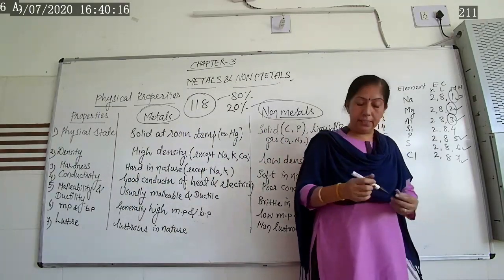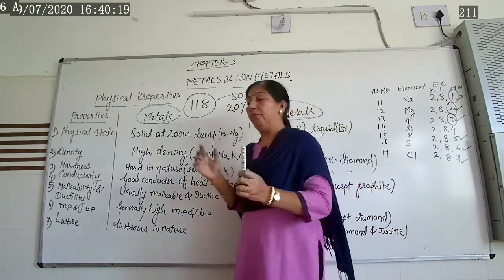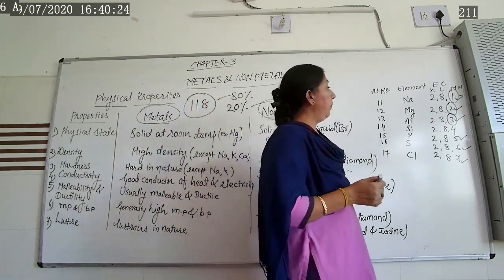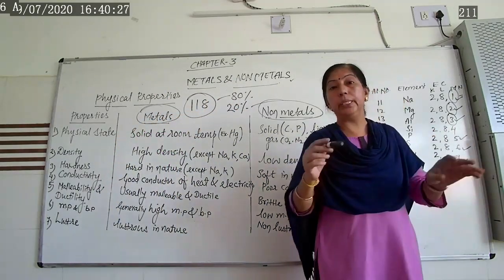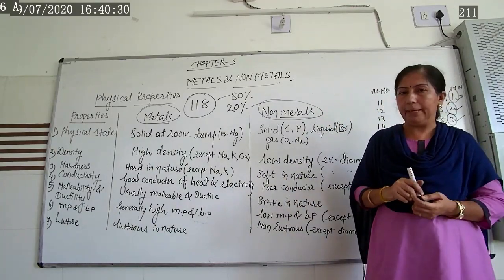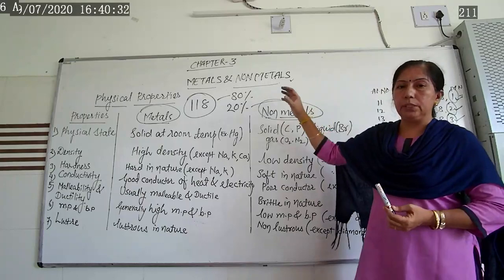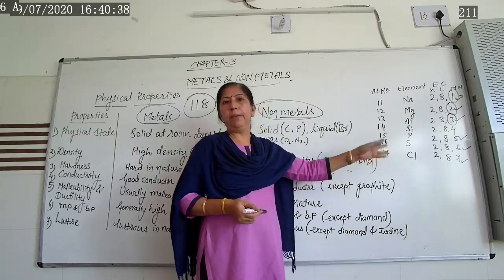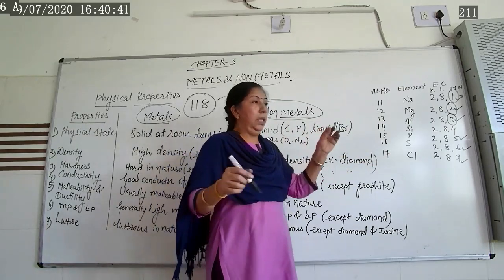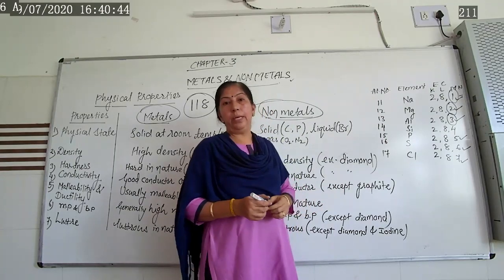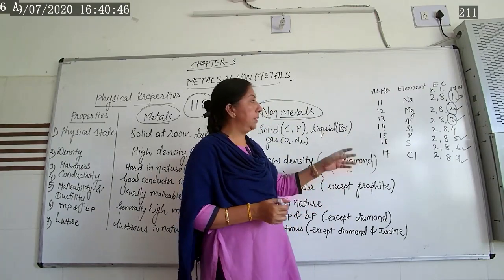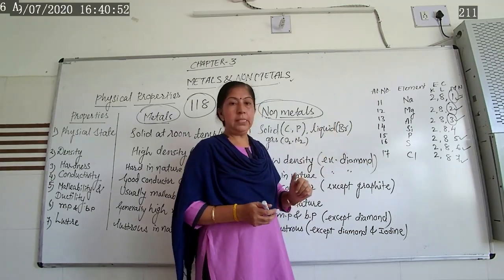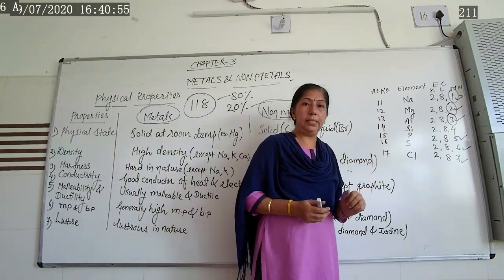If the valence shell contains 4 electrons, and valence shell means the outer shell, which you have learned in your 9th class, then it acts as a semi-metal. So here we are talking about metals and non-metals. Now here I have written some examples of metals as well as non-metals. Last year you learned atomic numbers 1 to 20, their symbolic representation and electronic configuration. Based on that, I want to explain these metals as well as non-metals.